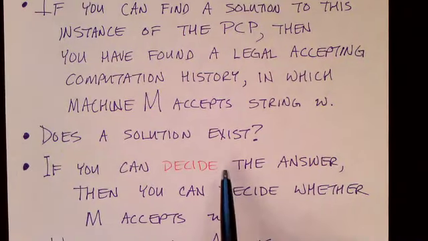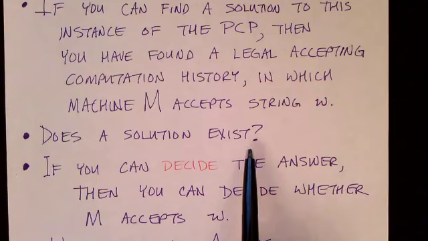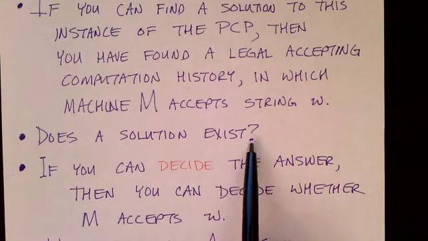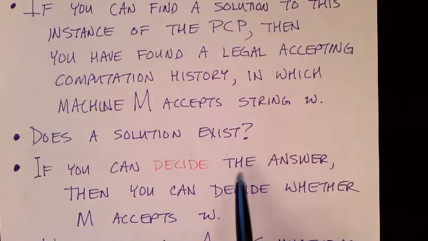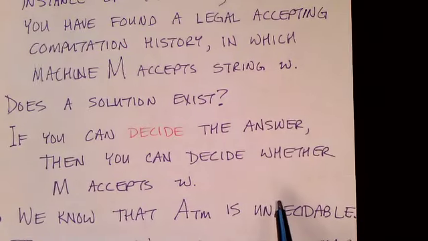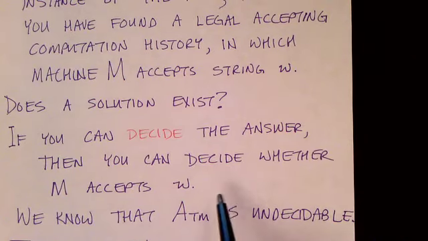If you could know, given this post-correspondence problem, whether there is a sequence of tiles that will form a solution, then you would know whether there is an accepting computation history. So that would allow us to decide the acceptance problem for Turing machines.